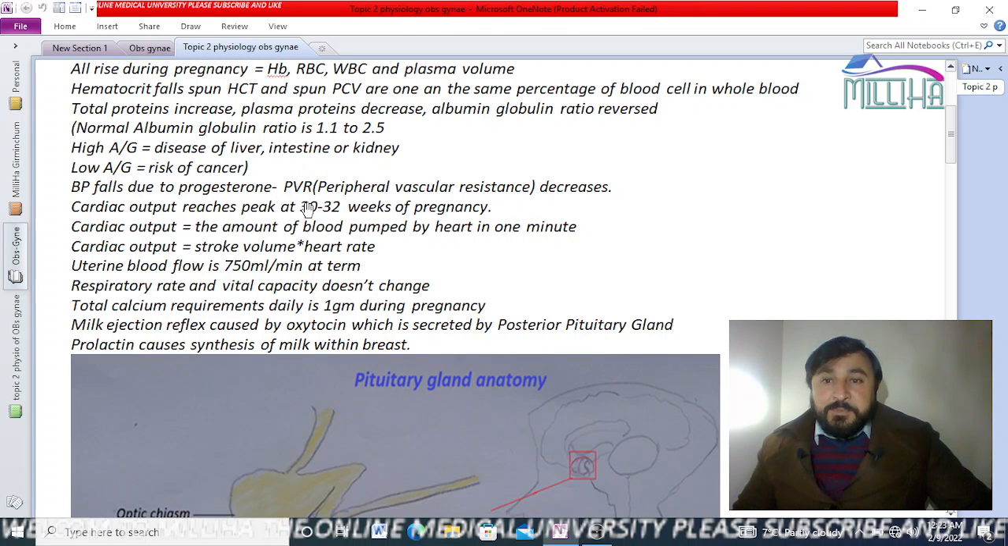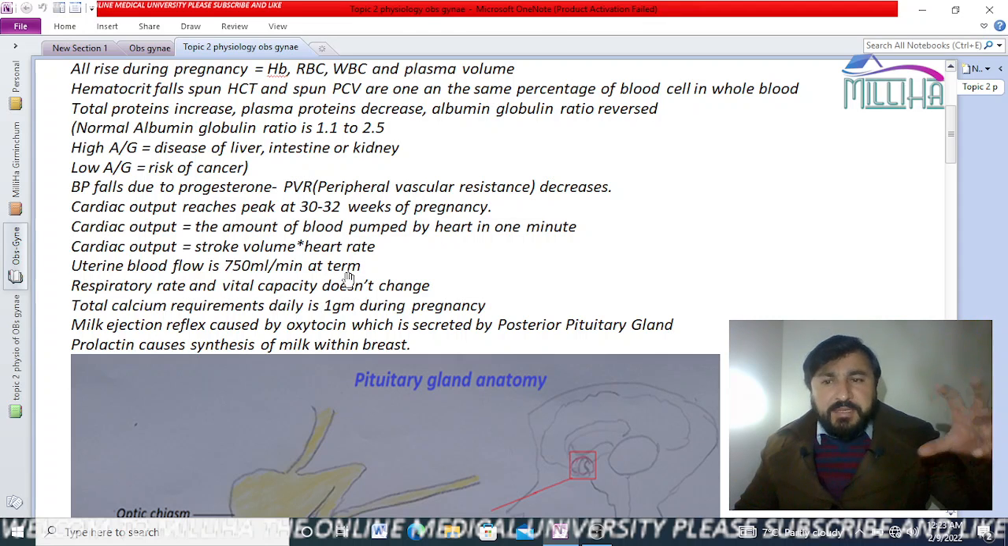Cardiac output reaches its peak at 30 to 32 weeks. Cardiac output is how much blood the heart pumps to the body in 1 minute. Cardiac output is equal to stroke volume multiplied by heart rate. Stroke volume is the volume of blood which the heart pumps in one contraction, or in a single heartbeat. So here it is written, you can see. Uterine blood flow is 750 ml per minute at term.